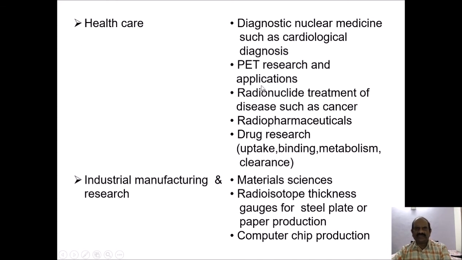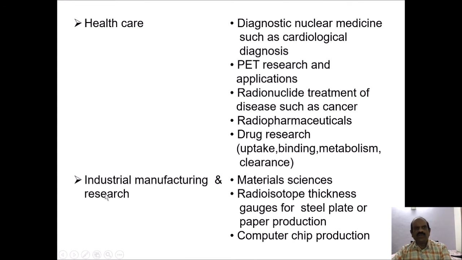The applications are diagnostic nuclear medicine, such as cardiological diagnosis, that is the positron emission tomography PET research and applications, radionuclide treatment of diseases such as cancer, radiopharmaceuticals, drug research related with drug uptake, binding, metabolism, and its clearance.